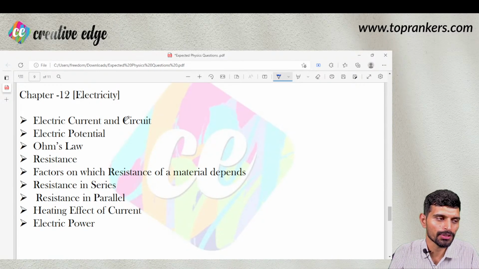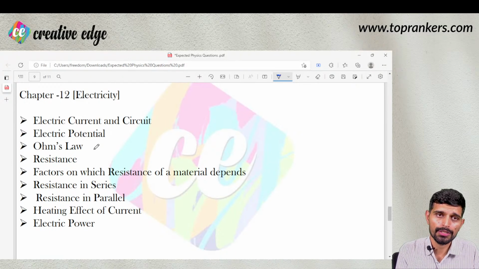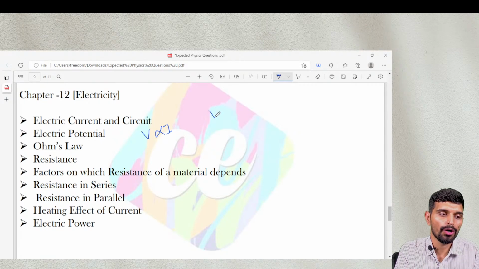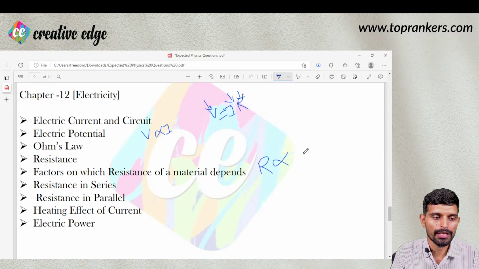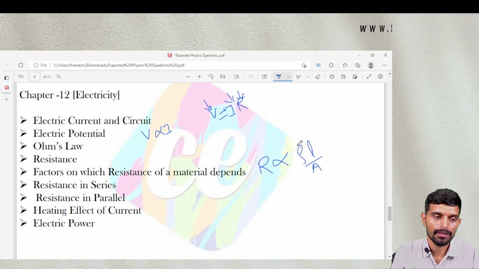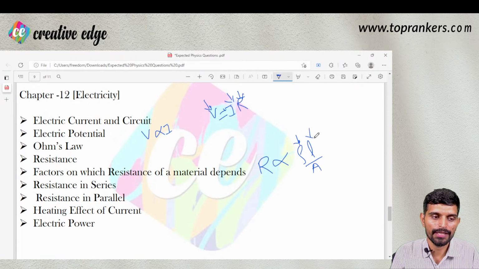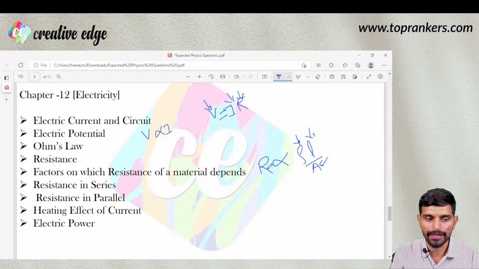Electric current, definition of electric potential. Ohm's law is quite important. V is proportional to I, or V is equals to IR, where V is potential, I is current, R is resistance. Then resistance of a material, so R is proportional to rho L by A, right? So that is specific resistivity, length of wire, and area of cross section of the wire.